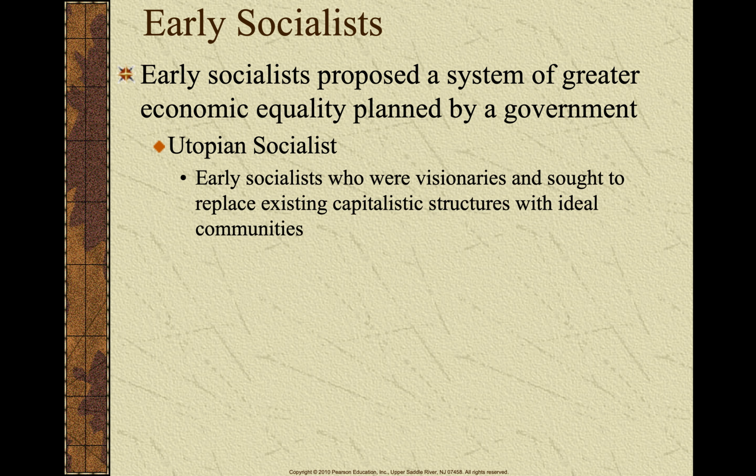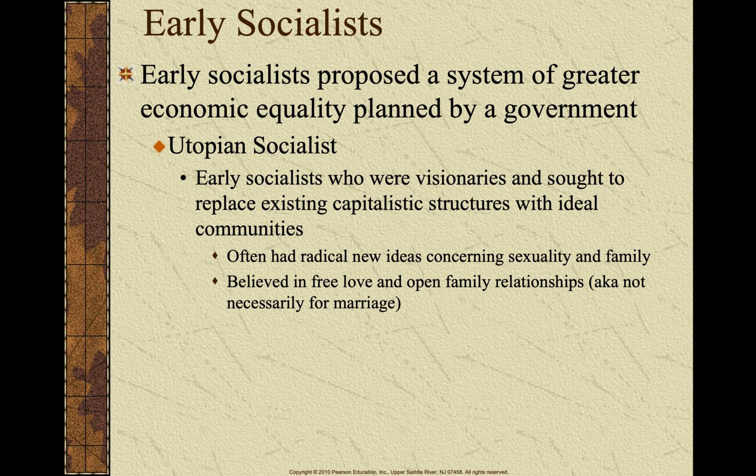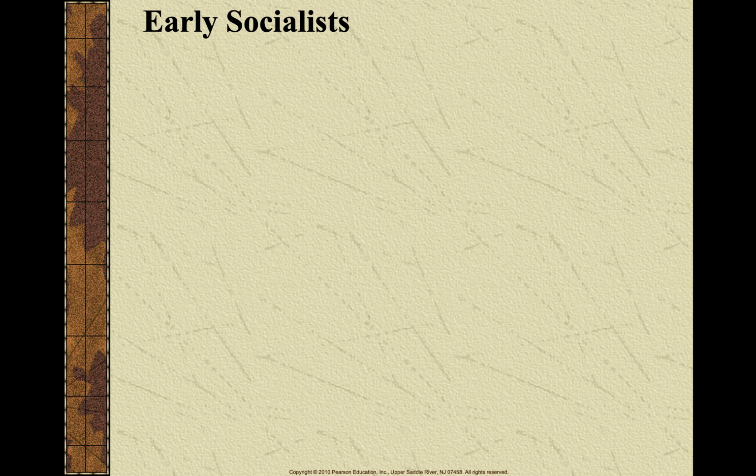But we're going to see utopian socialists, and these were early socialists who were visionaries and sought to replace capitalistic structures with ideal communities. And we'll talk about Robert Owen. They didn't just have new ideas when it came to economics and politics and society. They also had new ideas concerning sexuality and family. They believed in open family relationships, free love. So they had some different ideals outside of just economics.